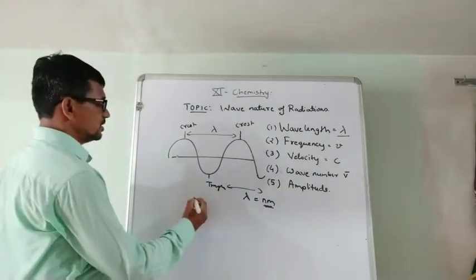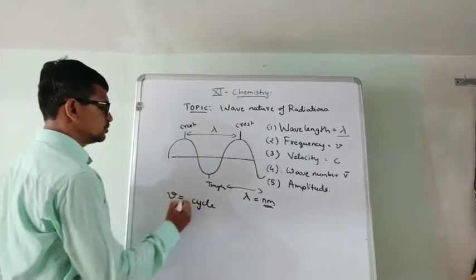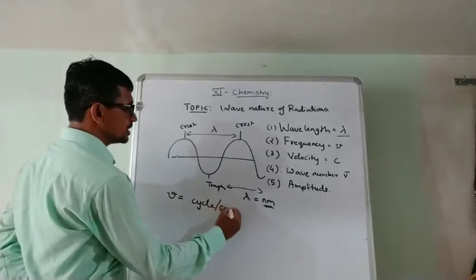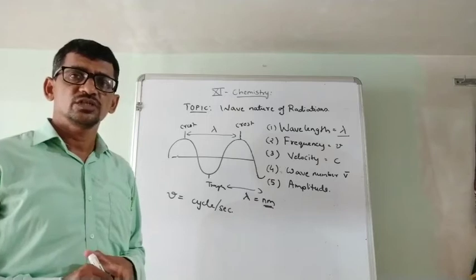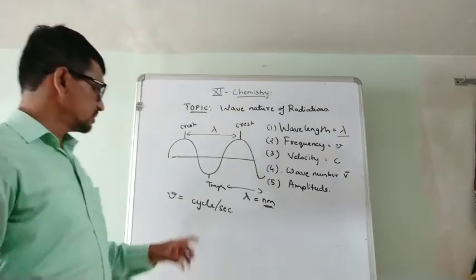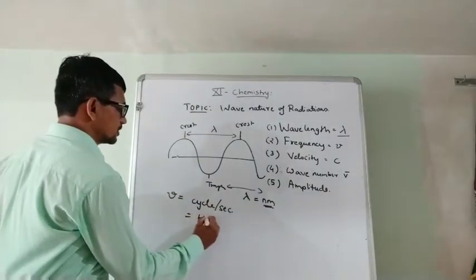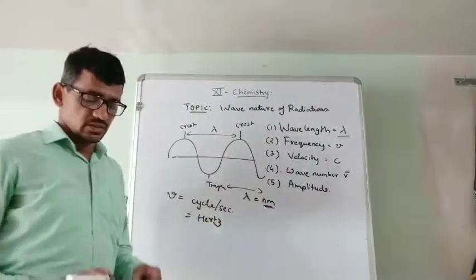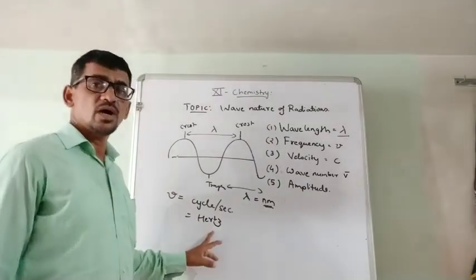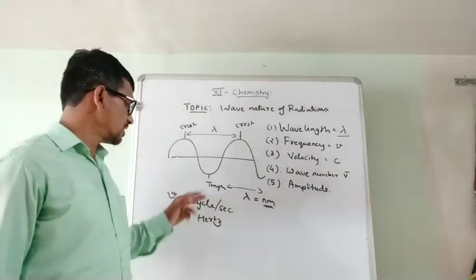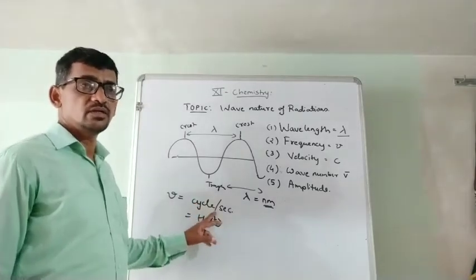So frequency is nothing but, waves means what? Cycle. Frequency is mu, so it is cycle per second. Number of waves passing through a fixed point in 1 second, that is cycle per second. Another unit is known as hertz, named after the scientist Hertz who discovered this. That's why the unit is given as Hertz. Hertz is nothing but cycle per second.